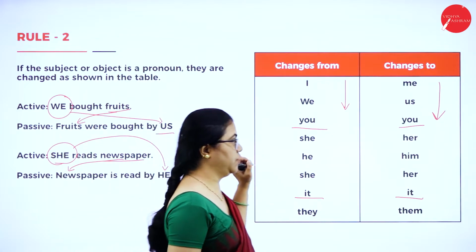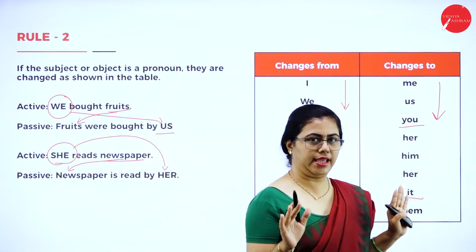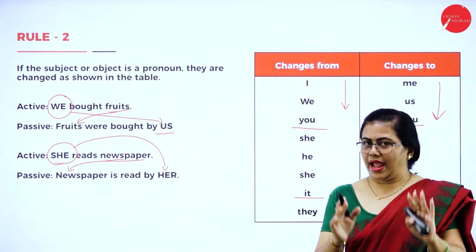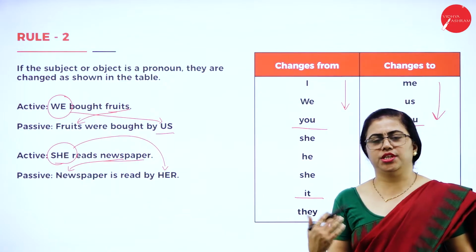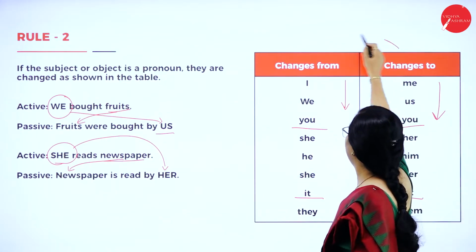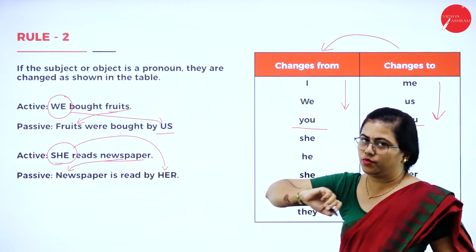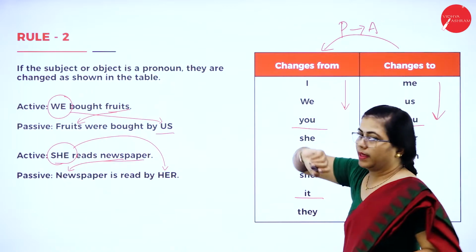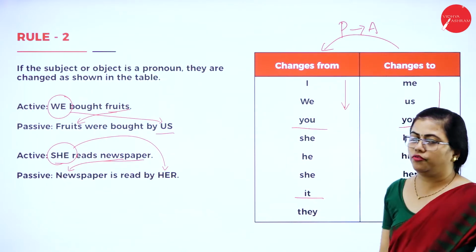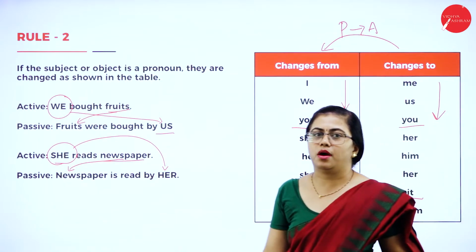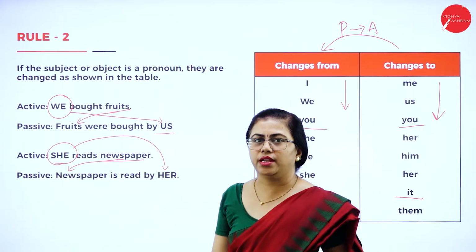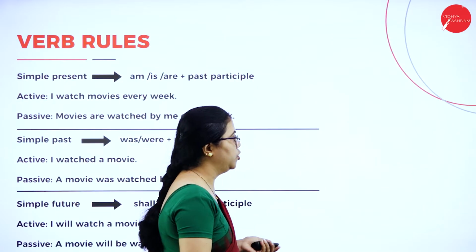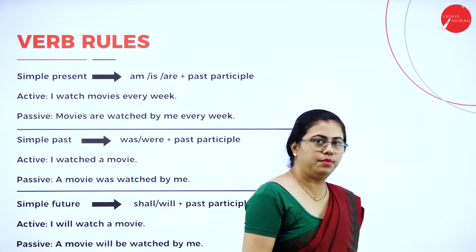Whenever you are changing from active to passive, this is the case. Suppose you are changing from passive to active, it is the other way. You have to follow this way when you are changing from passive to active. Active to passive, this is the way you have to follow. So this is about pronouns. Let us now go further to understand a few verb rules.